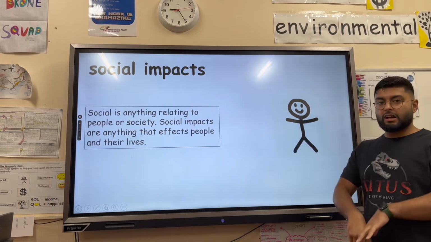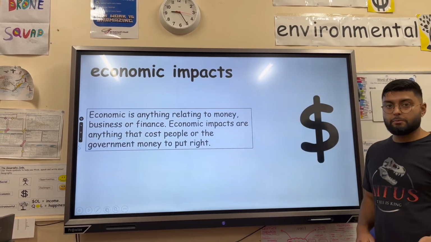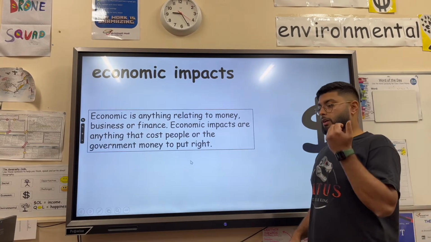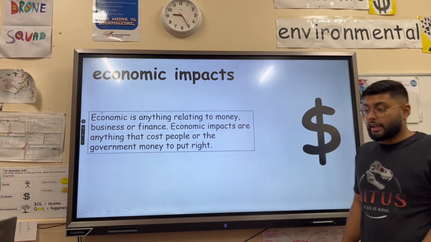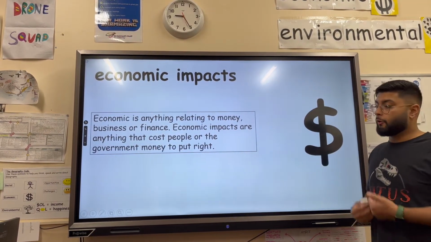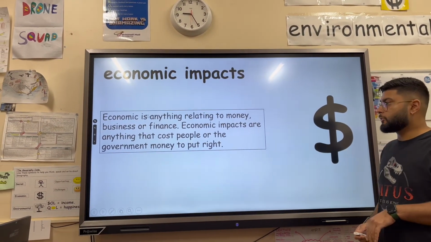Social impacts, these are any issues that are going to impact people. Economic impacts, any issues that are going to affect the economy. So whether that's people's jobs or the national economy, GDP, or the government are going to have to spend a lot of money to repair after a weather hazard and rebuild.